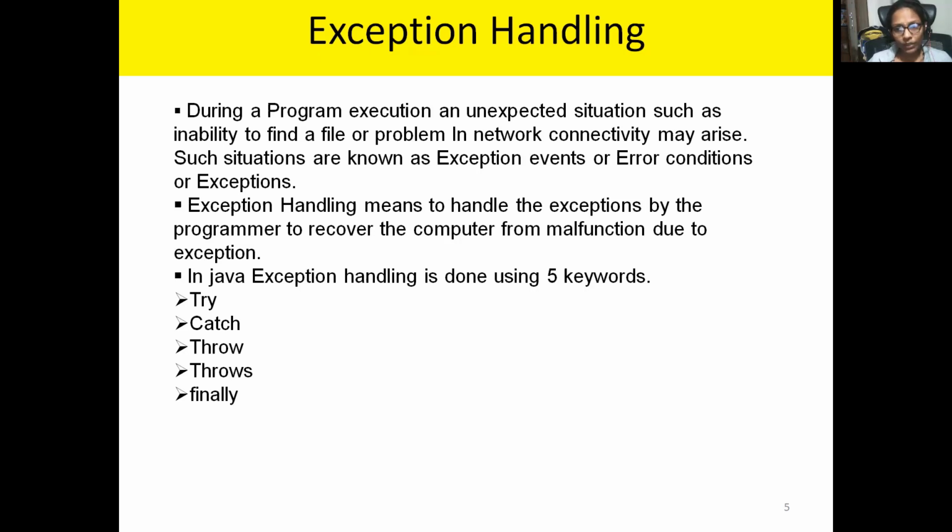Whatever you write within the try will be checked line by line whether you're getting an exception or not. Whenever you get an exception, automatically the control will be thrown to catch. So that's why try must be followed by a catch. Whatever exception you're throwing from the try will be caught by the catch block, right?